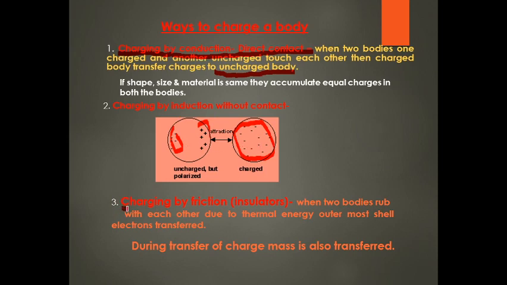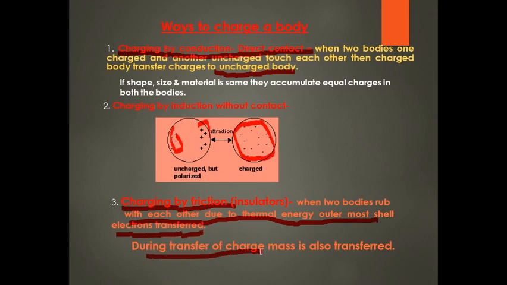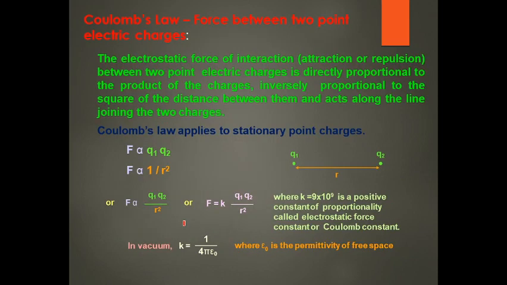The third is charging by friction. When one body is rubbed with another, due to thermal energy the loosely bound outermost shell electrons transfer from one body to the other. During the transfer of charge, mass is also transferred. These are the ways of transferring charge.